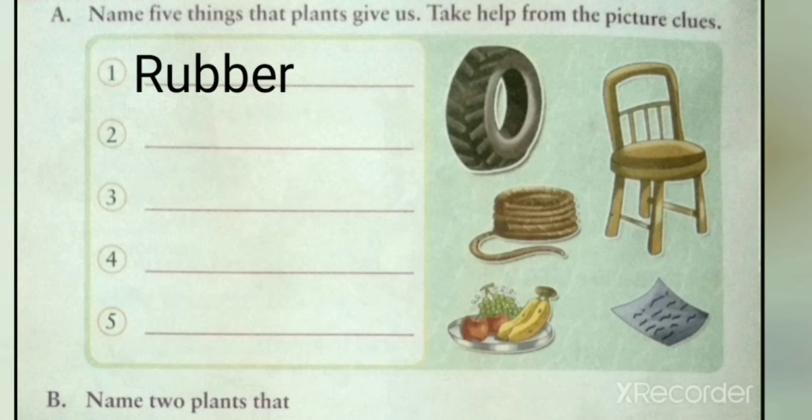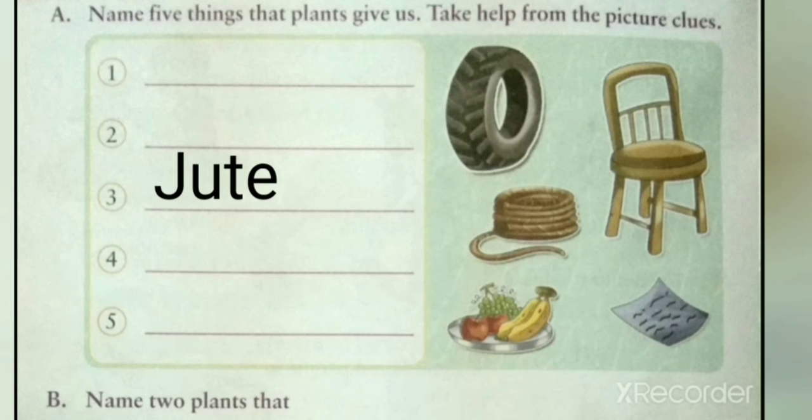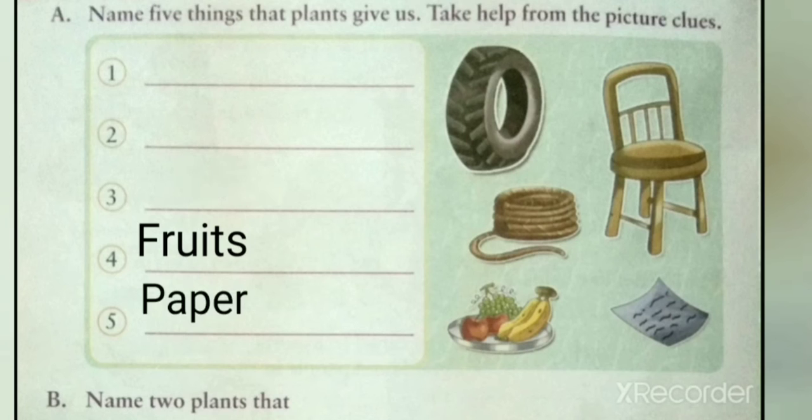First, it is rubber. Second, wood. Third, jute. Fourth, fruits. And fifth, paper. Let's do the second part of the exercise.